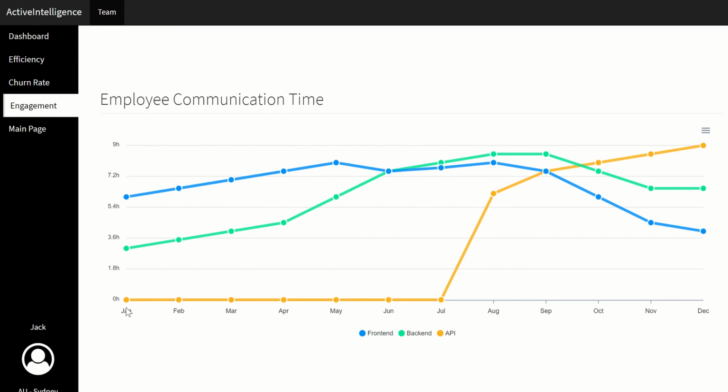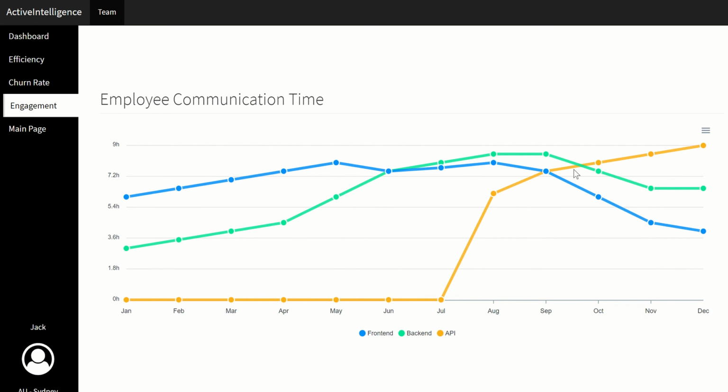So as you can see, from January to July, his engagement was quite low. However, from July onwards, it increased. So this is a good insight for a manager to really understand why this is happening so that he can improve the employees' engagement.